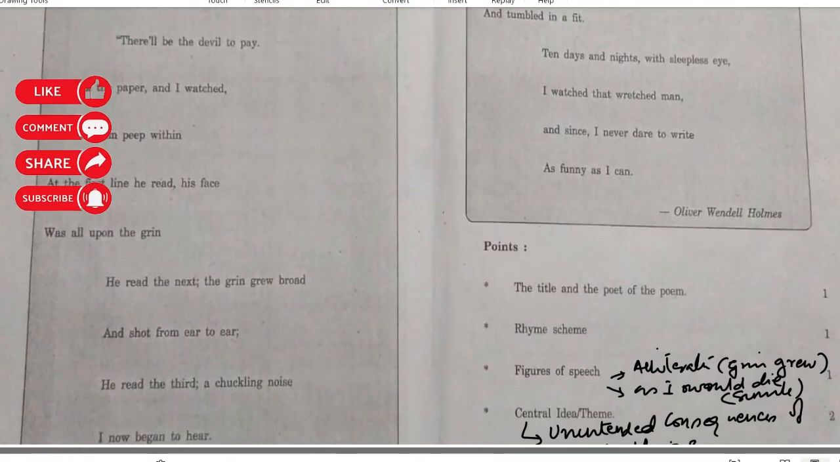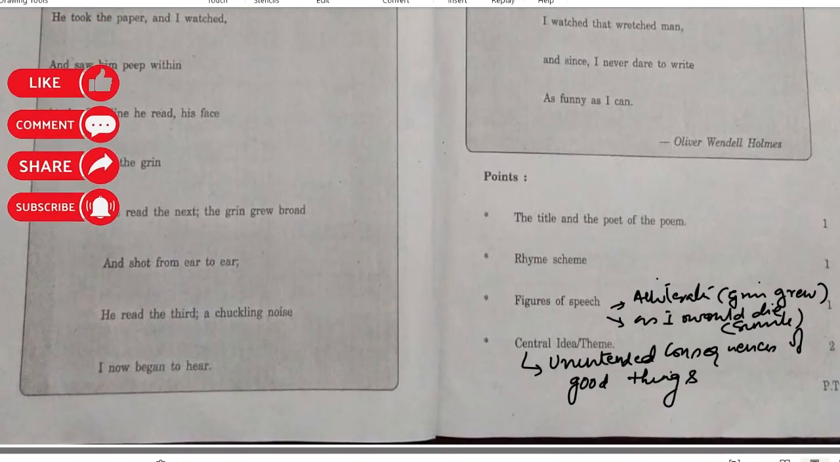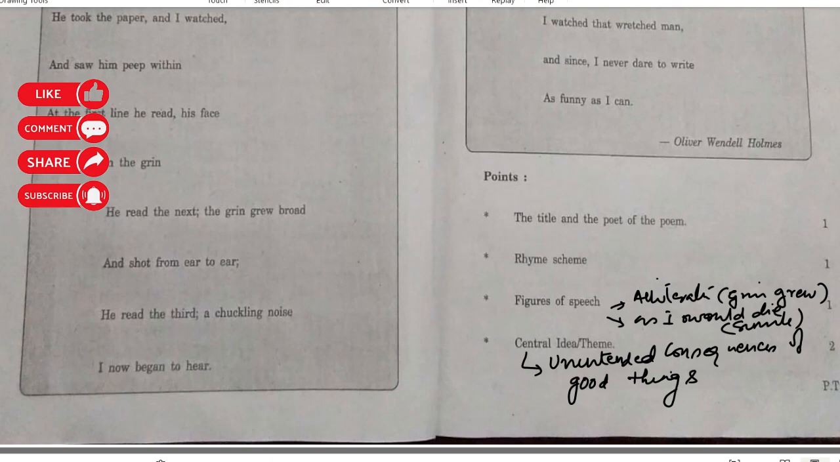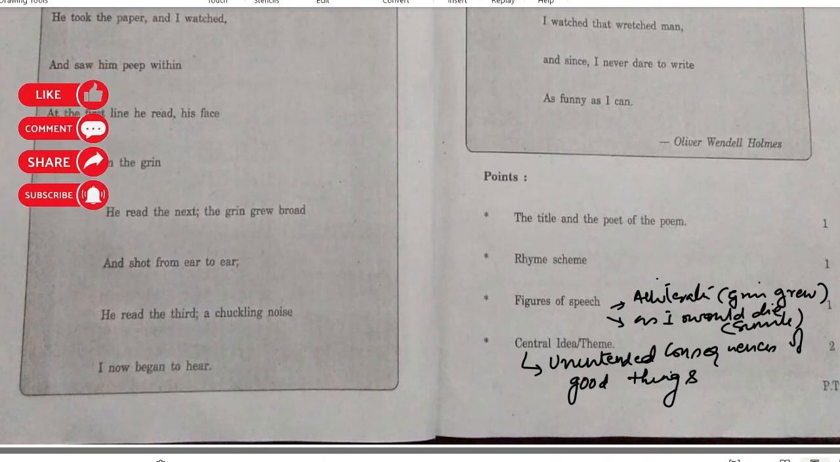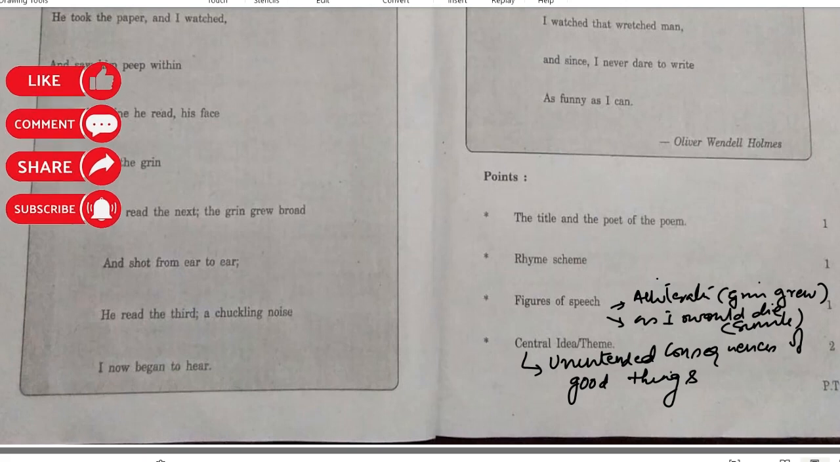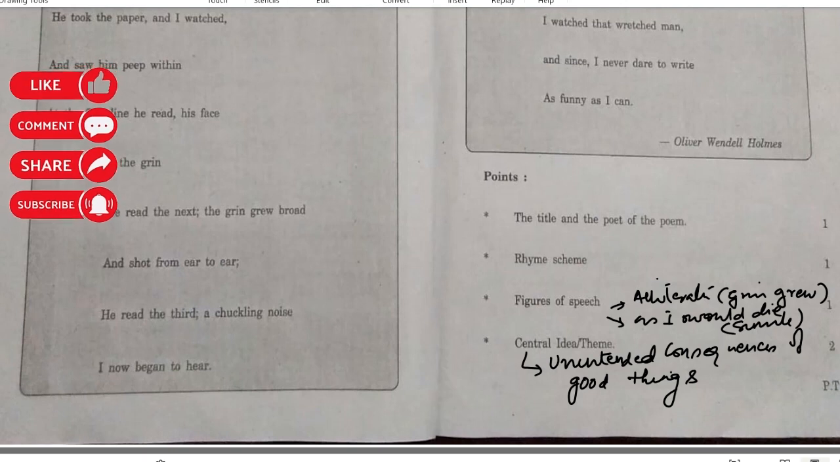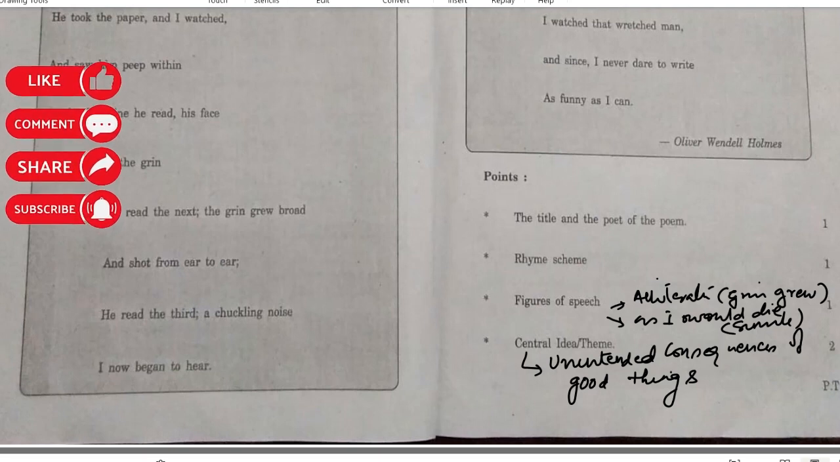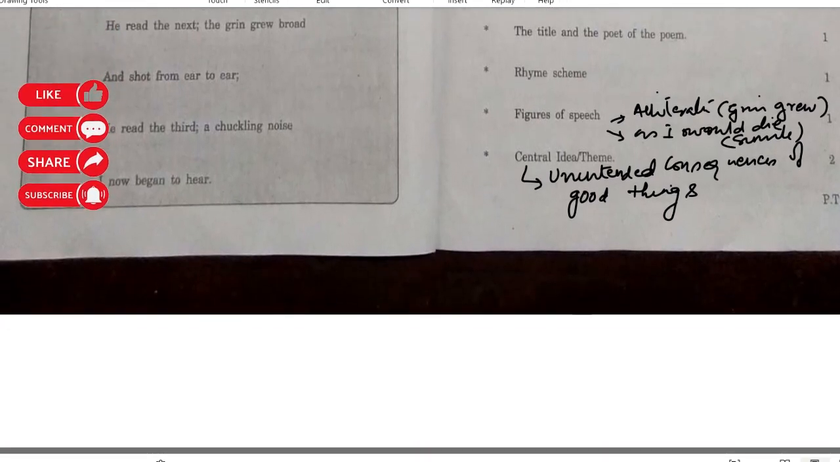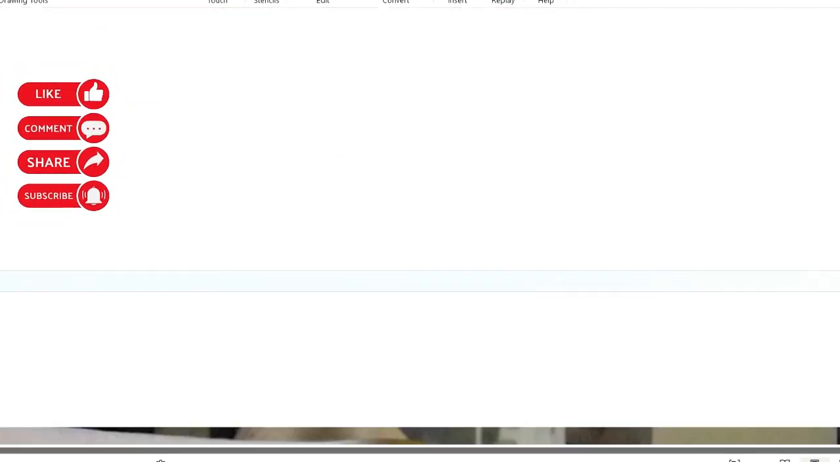So figures of speech can be alliteration like "green, grew". Simile can be "as I would die". The central idea can be the unintended consequences, which means the person does not expect that these things would happen once he does something. So this is what exactly happened. The author didn't want to write anything to harm, but eventually it ended up causing damage to his servant. So he regretted it later.